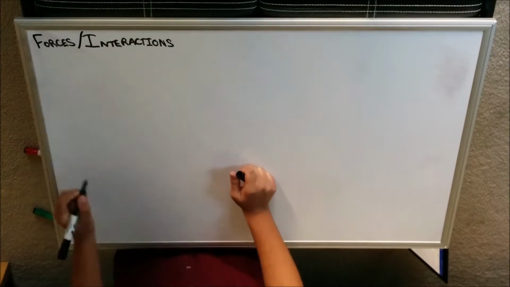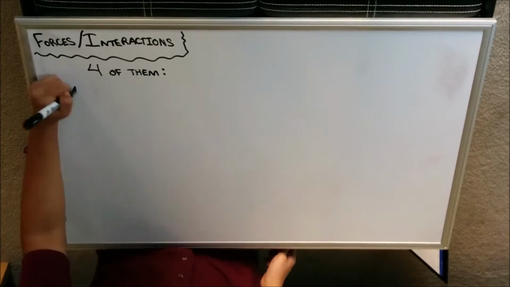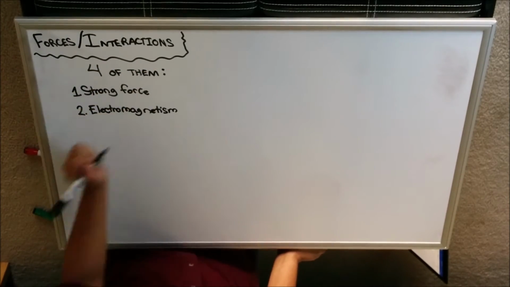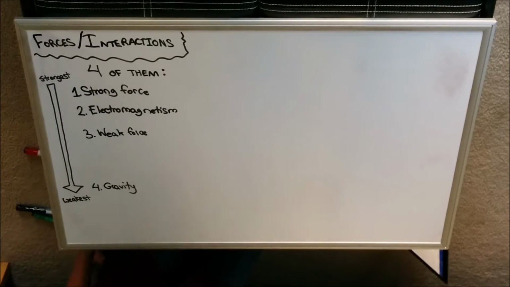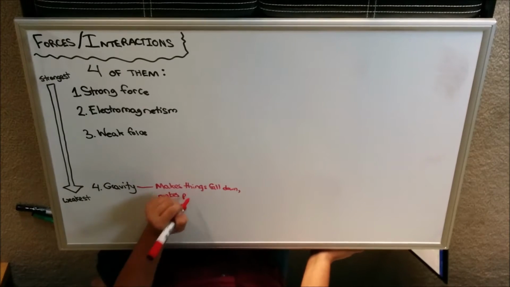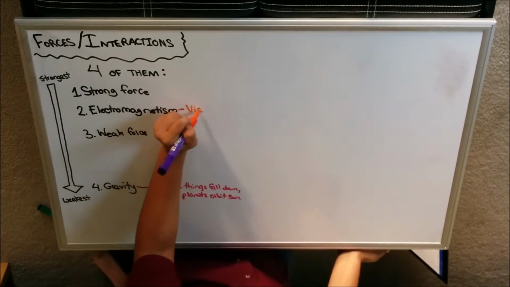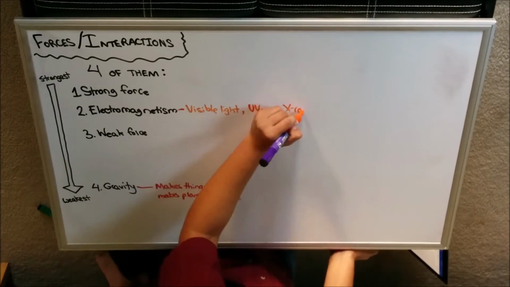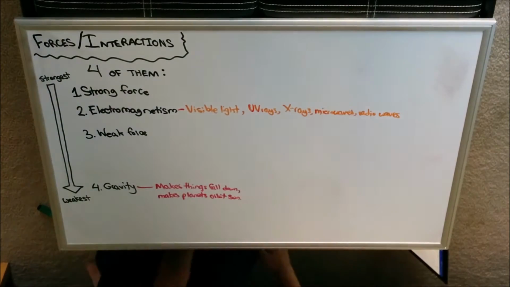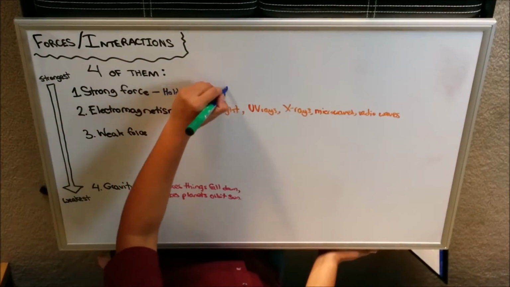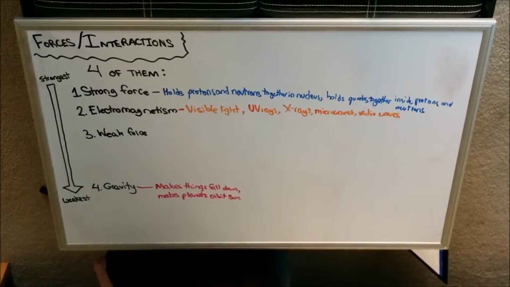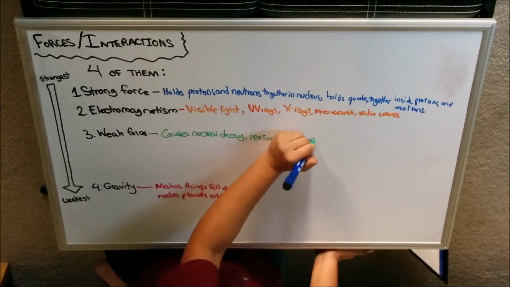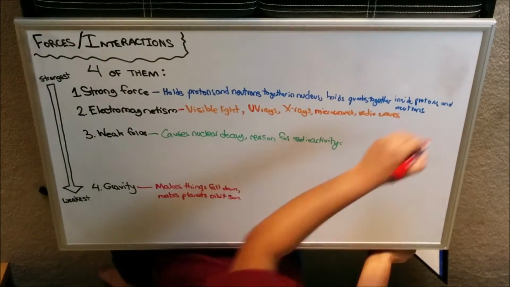However, matter is not the only thing that makes up the universe. There are also the forces or interactions between the particles, of which there are 4 different ones: the strong force, electromagnetism, the weak force, and gravity. Gravity, as you already know, is the force that makes things fall down. Electromagnetism is responsible for visible light, radio waves, and other things. The strong force is what holds protons and neutrons together in nuclei and quarks together in protons and neutrons. The weak force is responsible for nuclear decay and is the cause of radioactivity.